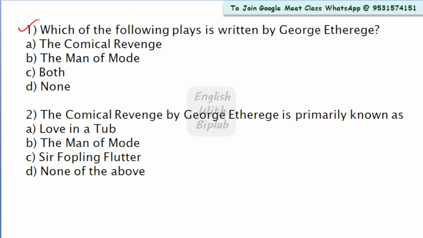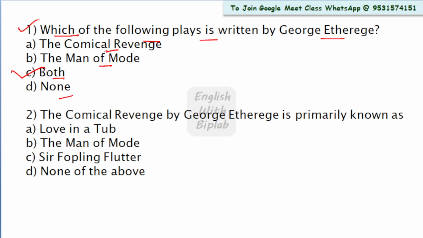Question number 1: Which of the following plays is written by George Etheredge? Look at the options: The Comical Revenge, The Man of Mode, both, none. Here both the answers are correct. Both The Comical Revenge as well as The Man of Mode are written by George Etheredge. Hence, we will take option C as the right answer.